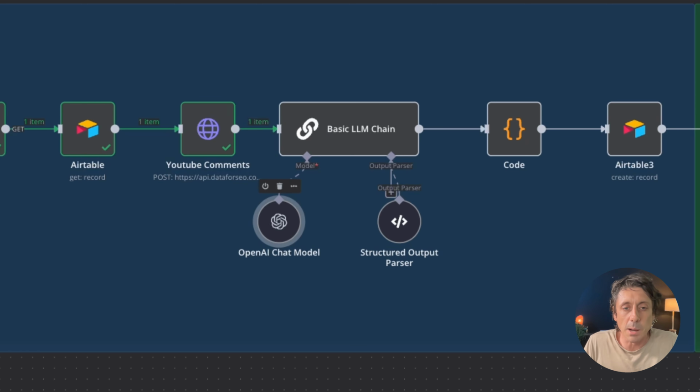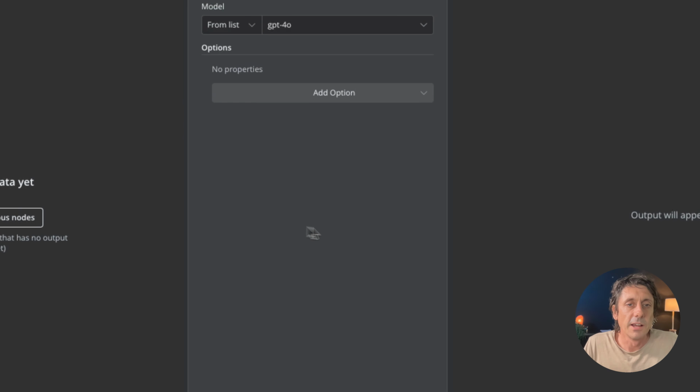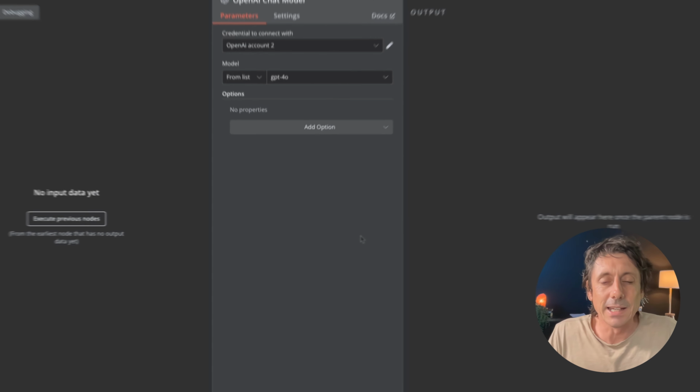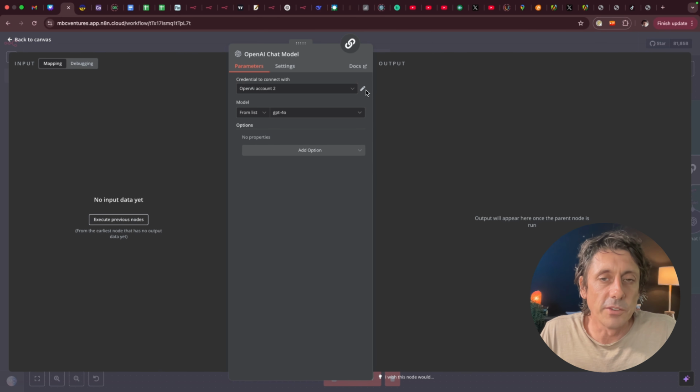You can put a couple of dollars to try this out. But you need to go and get an account at OpenAI, get your API credentials, and then add this module here. Again, just like anything that we're connecting, you have to put your credentials in. So again, like I said before, you have to get used to adding credentials to connect services when doing automation. Click the pencil icon, connect the service together, add your credentials, and then you're good to go. And then choose the model that you want to run this for.